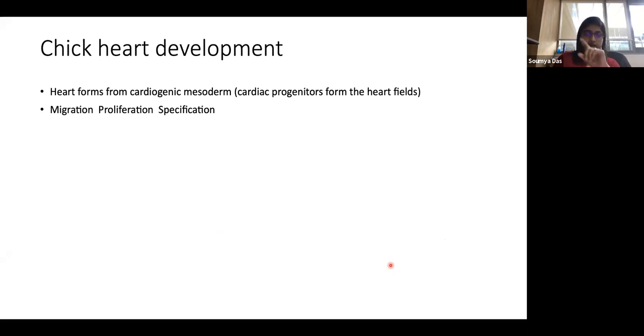If you remember the lateral mesoderm picture that I showed you, the cardiogenic portion of that mesoderm basically gives rise to the heart, and that is exactly what happens in the chick. And here, there are at least 3 processes happening: the migration of the precursor cells, the proliferation, and the specification.